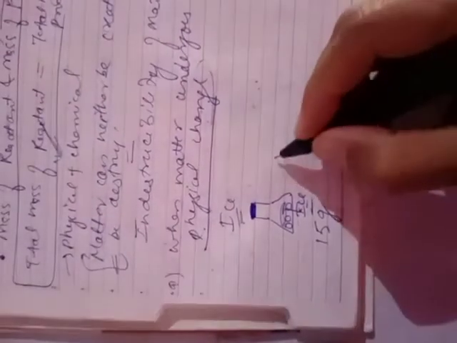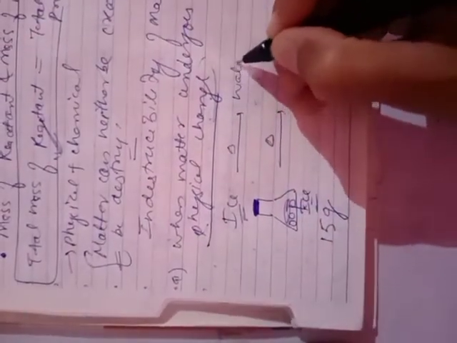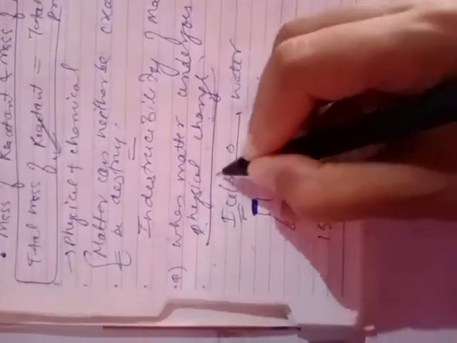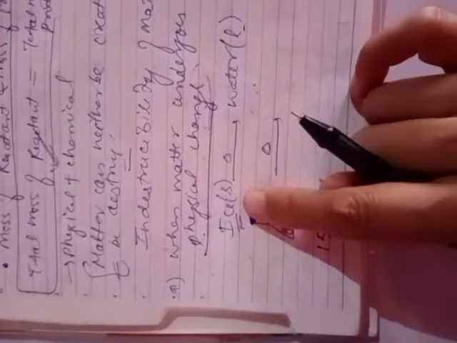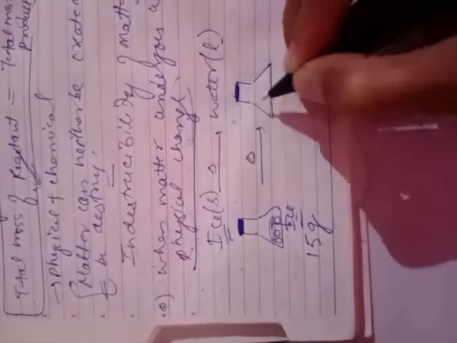Now this flask is heated gently. After heating, we observed that this ice changes to water. As we know, the physical state of ice is solid and the physical state of water is liquid. This ice is the reactant in solid state, and this water is the product in liquid state. So when this solid ice is heated, it changes into liquid water; the ice in the flask undergoes melting and changes into water. Clear?